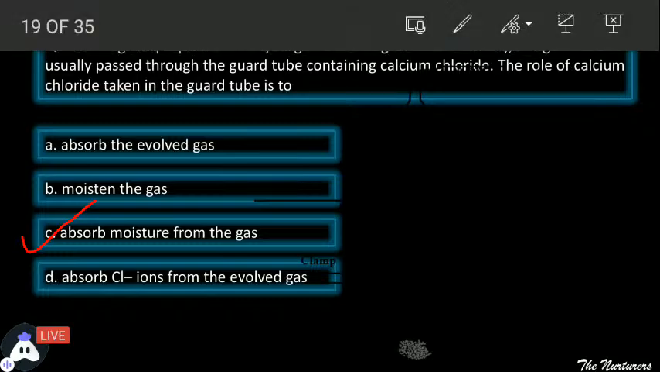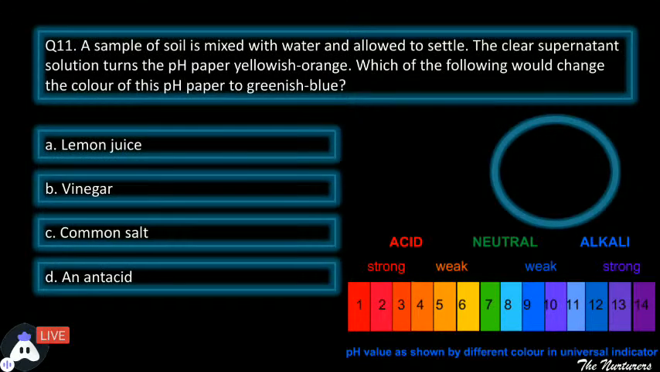Moving ahead to the next question. Okay, as you can see it on the screen, a sample of soil is mixed with water. Now this is again a nice question कि एक soil के sample को water के साथ mix कर दिया है और उसे settle होने के लिए रख दिया. It is allowed to settle. The clear supernated solution turns the pH paper yellowish orange. अब वो जो solution हमने create किया किसका? Yes, soil का water के साथ, that has turned the pH paper yellowish orange.